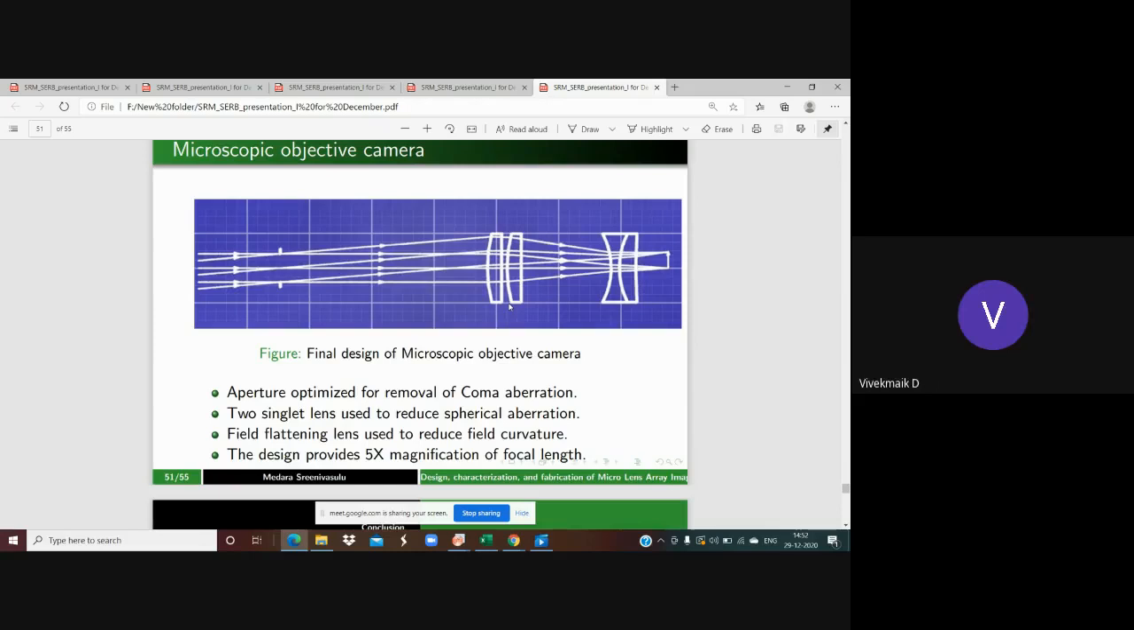Hello, sir. Yes. I just want to know what is the aperture resolution? Can you come again, Anusia? What is the aperture? I think Srinivasulu will answer that. Srinivasulu, please.